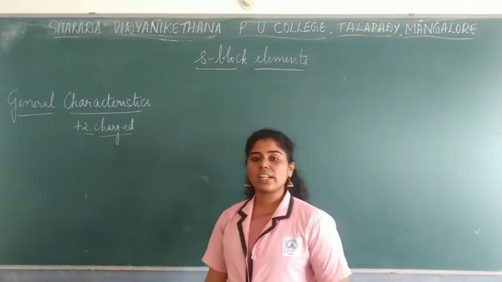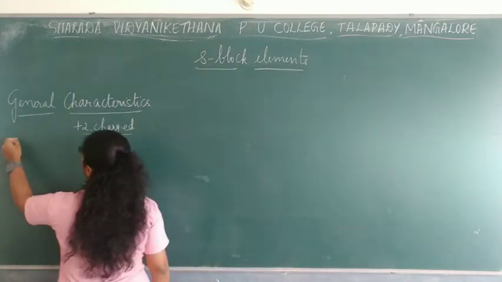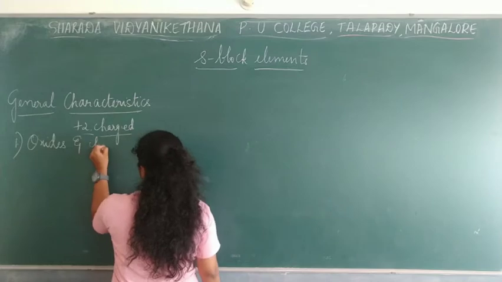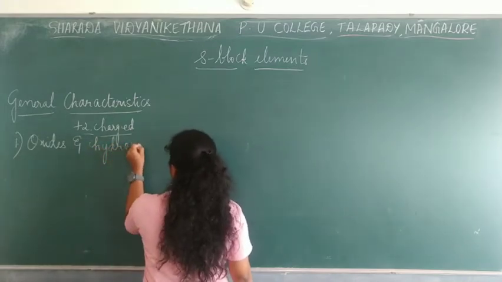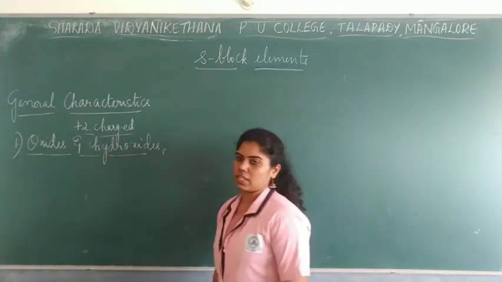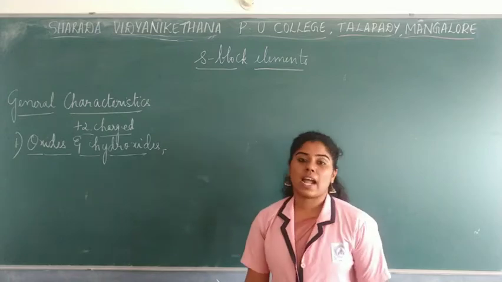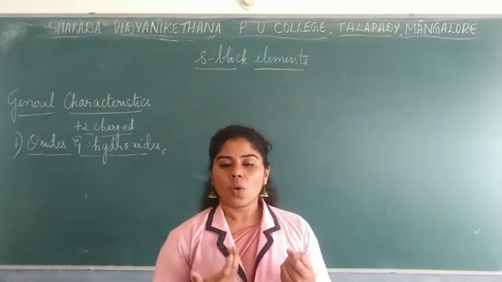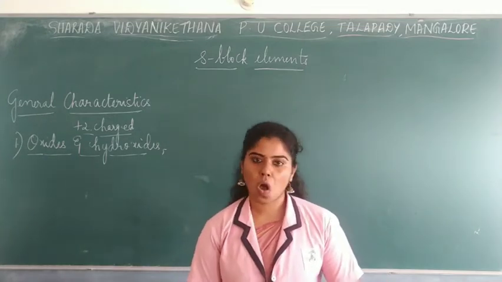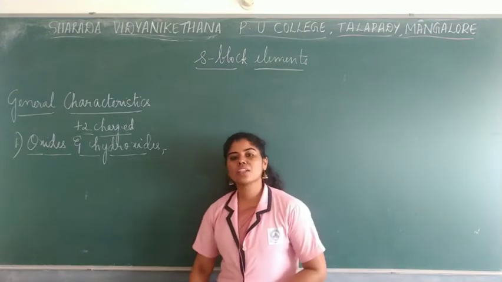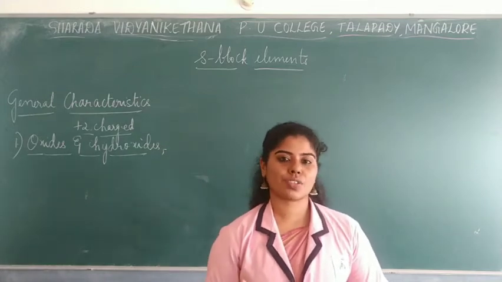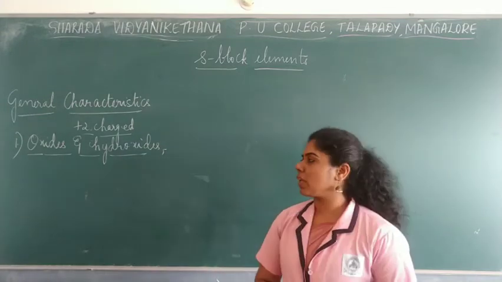So talking about the first general characteristics, let me talk about the category of oxides and hydroxides. Hydrides we have already spoken about in the previous class. Now, how is actually an oxide formed? Whenever these alkaline earth metals react with oxygen, they form metal oxides. So usually you have compounds like calcium oxide, strontium oxide and so on. But kinetically, beryllium does not form its own oxide. That is to be remembered.